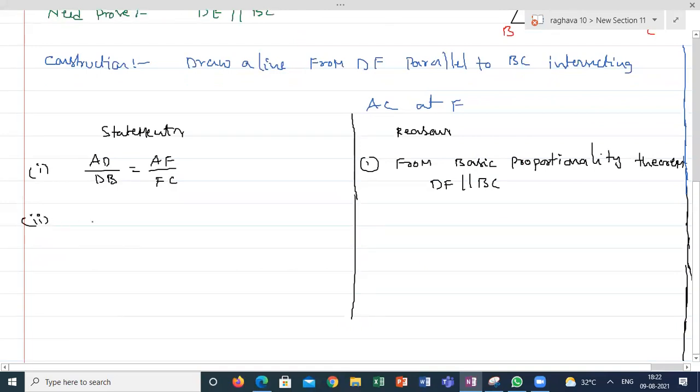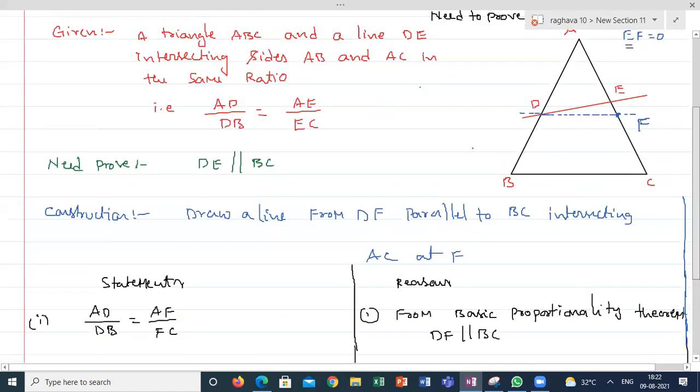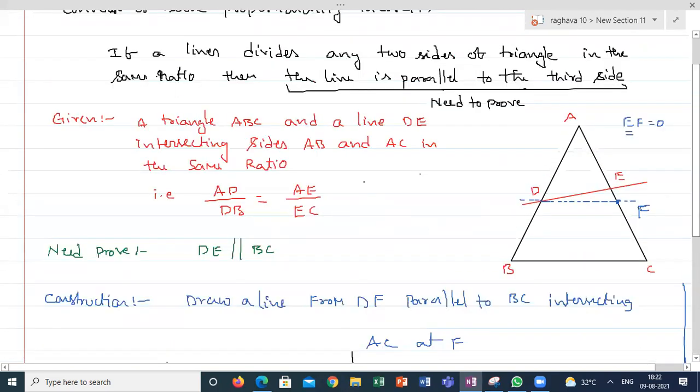AD by DB is equal to AE by EC. Why am I writing here? The second is from the given data. You can look into the given data. A is D is dividing. This is given data, the red color, whatever is given data.